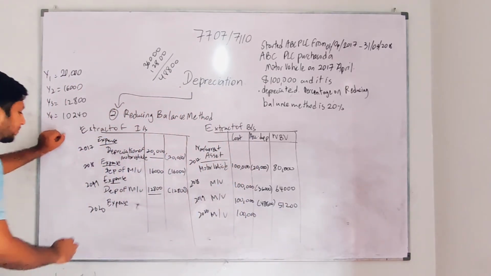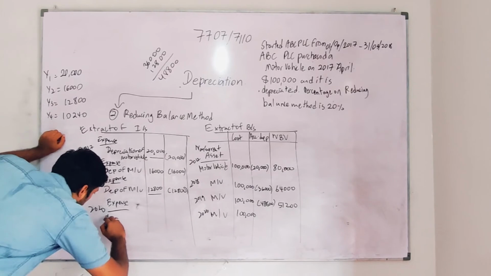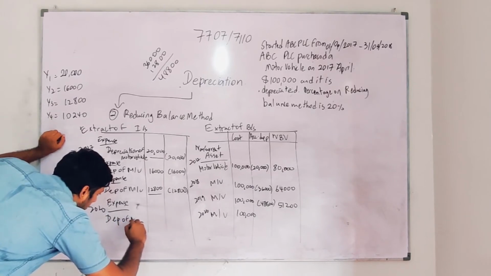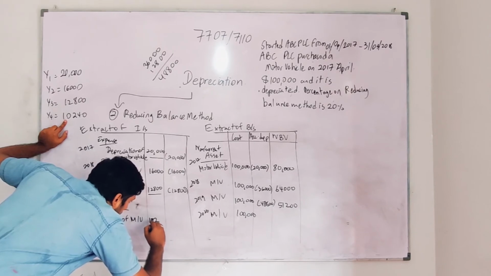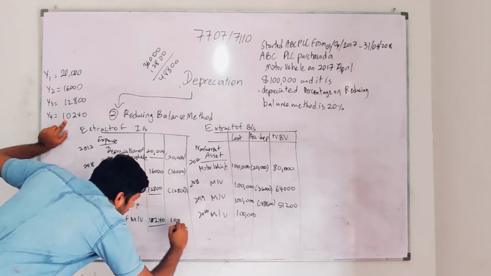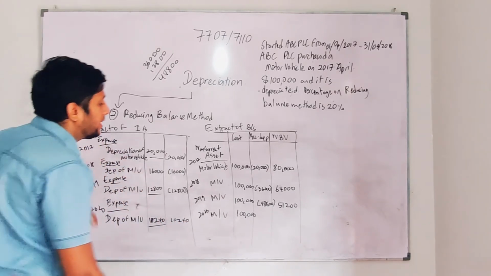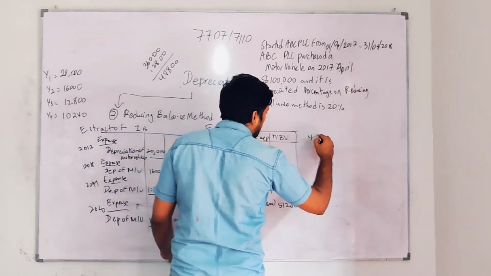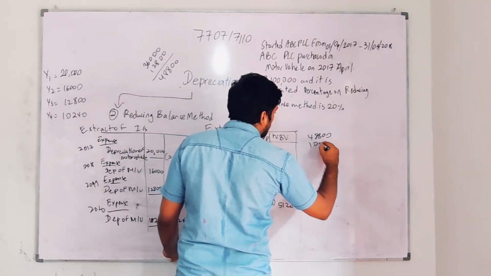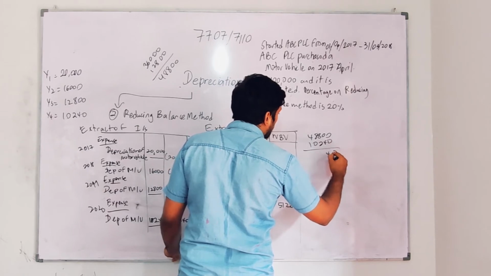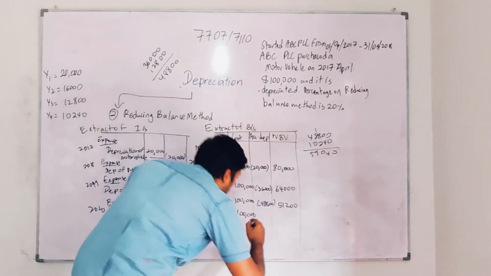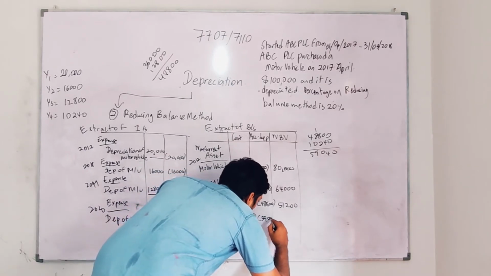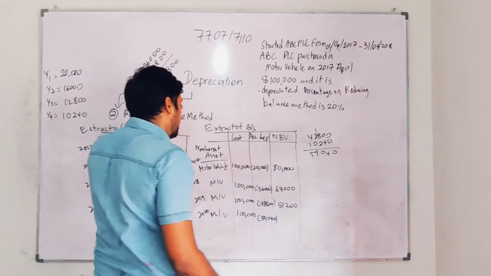Then I have the expense for 2020. Depreciation of motor vehicle again. How much is the value I found? 10,240. If I take this side, it's going to be 48,800 plus 10,240, which will give me 59,040. So I'm going to deduct 59,040. So it's going to be 100,000.